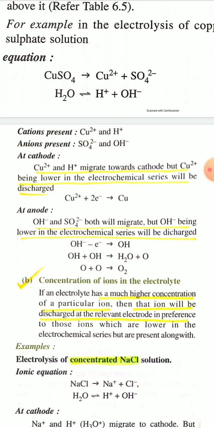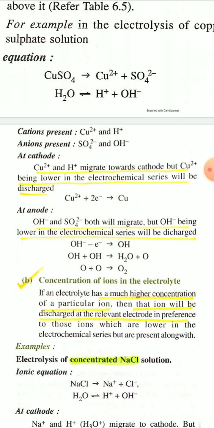So which ions will discharge at the cathode, and which ions will discharge at the anode? At the cathode, between Cu2+ and H+, as the position of Cu2+ is lower in the electrochemical series, Cu2+ will be discharged at the cathode, not H+.